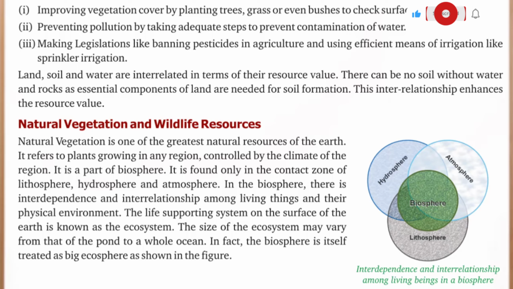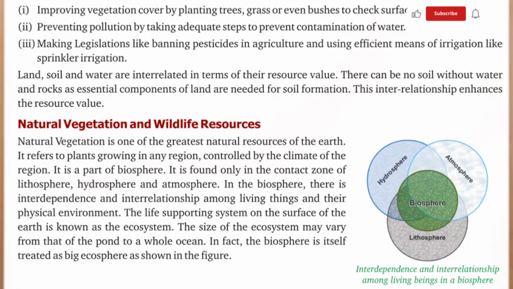In the biosphere, there is interdependence and interrelationship among living things and their physical environment. The life supporting system on the surface of the earth is known as the ecosystem. The size of the ecosystem may vary from that of a pond to a whole ocean. In fact, the biosphere is itself treated as a big ecosystem as shown in the figure. In this figure, we can see interdependence and interrelationship among living beings in a biosphere.